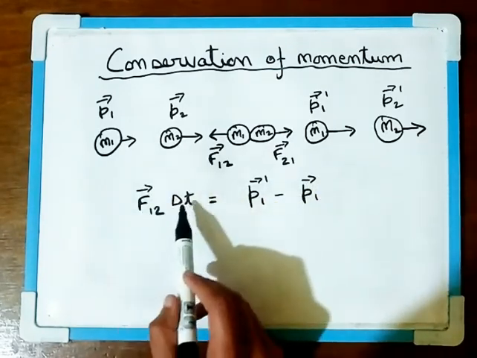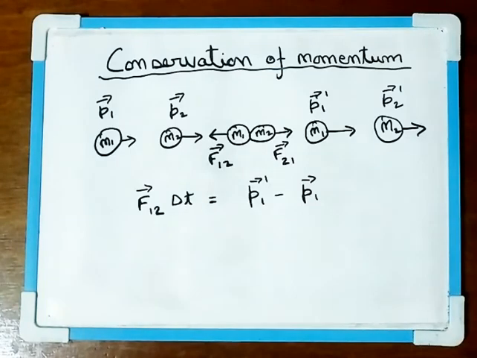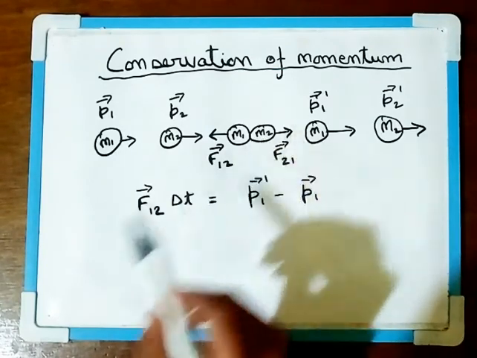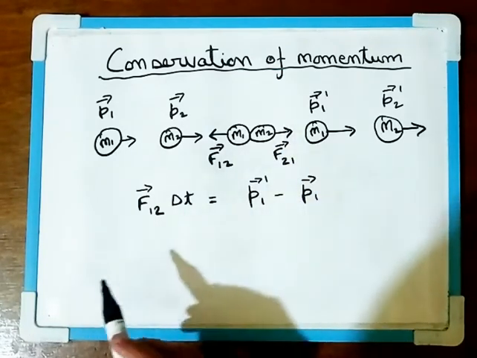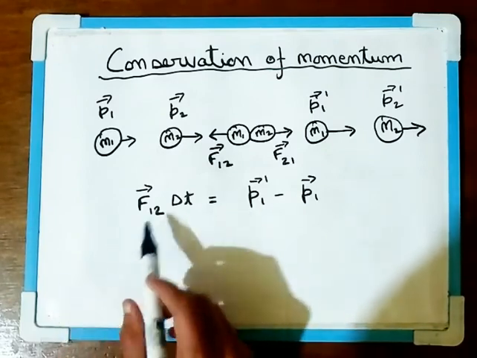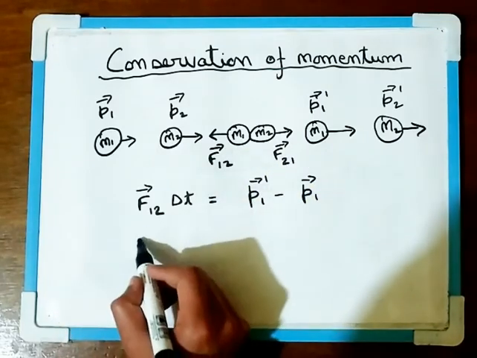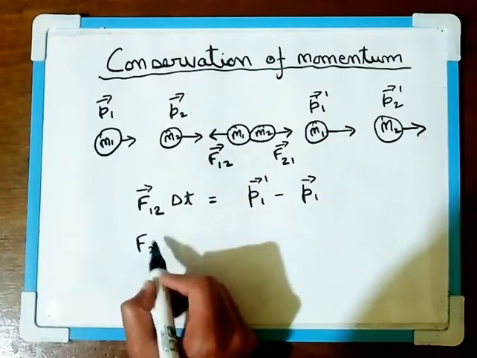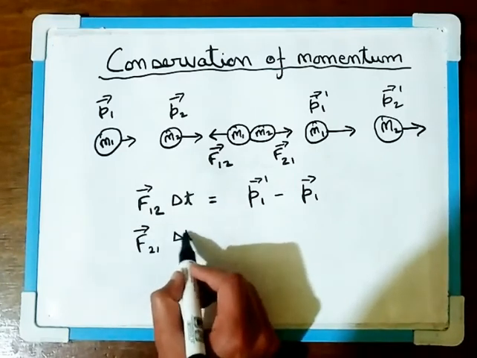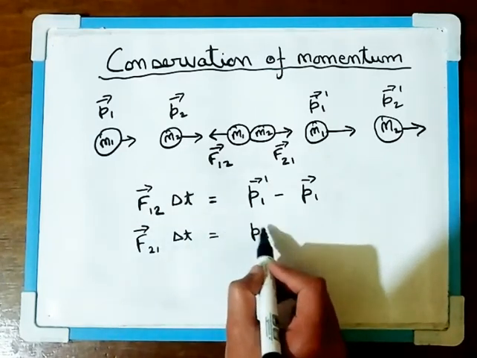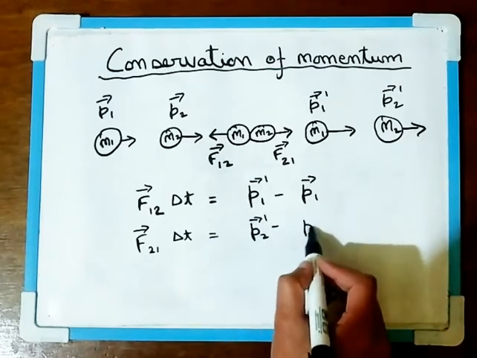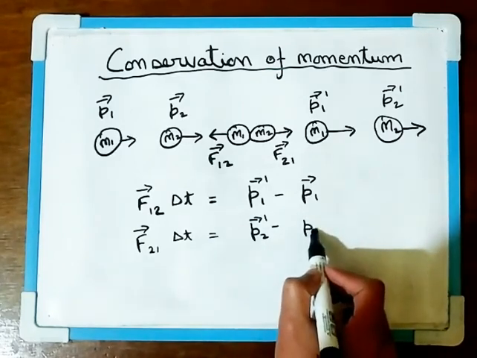So this is the impulse. This delta t is the short period of time in which the force acts on the ball. The impulse experienced by M2 will be F21 delta t, which is equal to P2 dash minus P2.